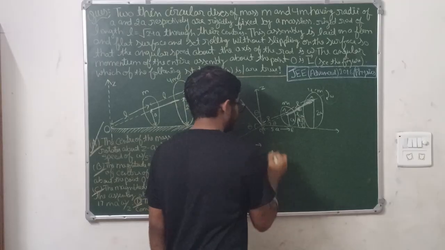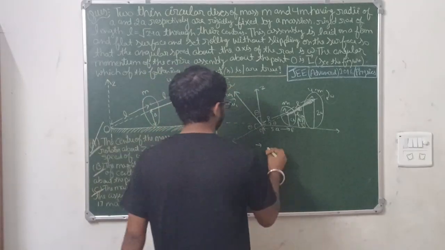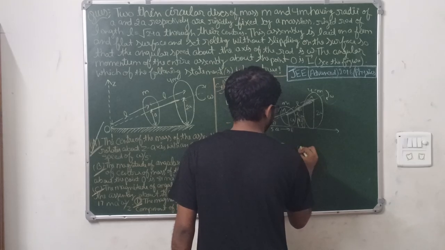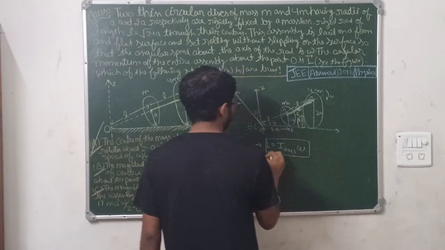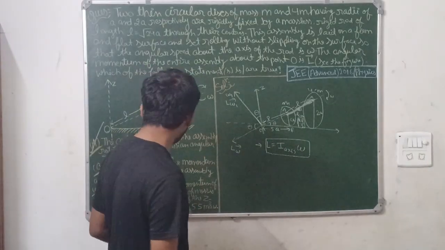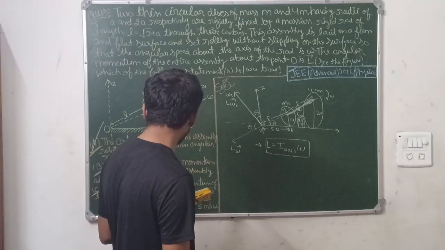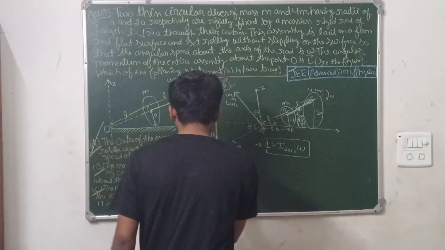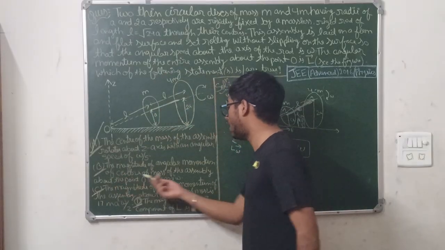You know one formula for angular momentum, that is what? I axis into omega. This is the general formula we write for angular momentum. Now we need to find the magnitude of angular momentum of center of mass. This is the very important word, center of mass.